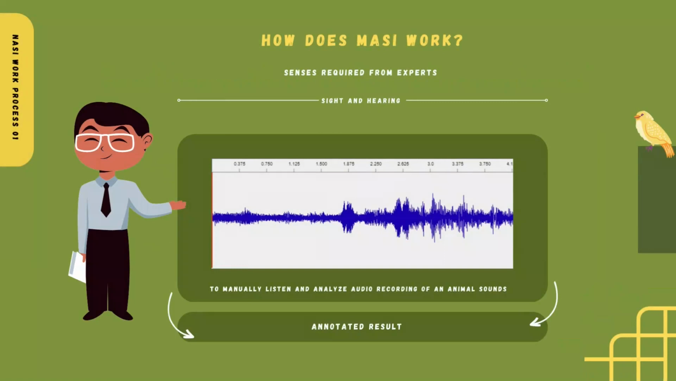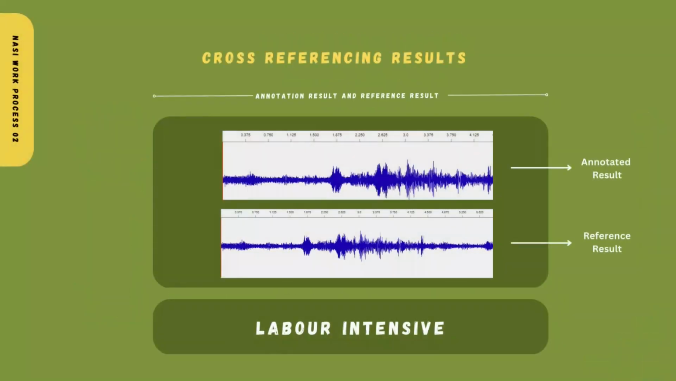So how does MASI work? It starts off with an expert having to manually listen and analyze the audio recordings of an animal sound. So after they identify which animal is it, they'll annotate it. For example, out of a 1 hour clip, 0 to 4 seconds is the sound of an Asian koel. So after annotation, they have to cross-reference their result with known reference recordings to ensure the correctness of their result. As a result, MASI can be really labor-intensive and requires significant expertise.